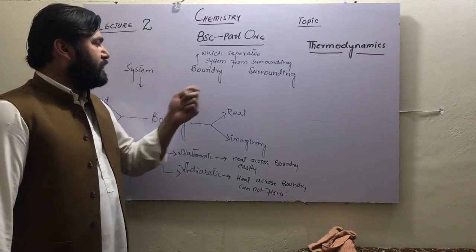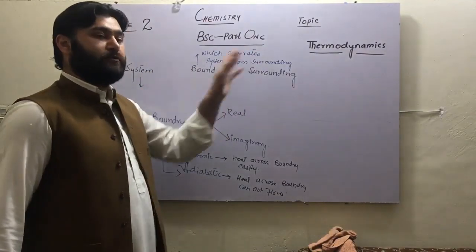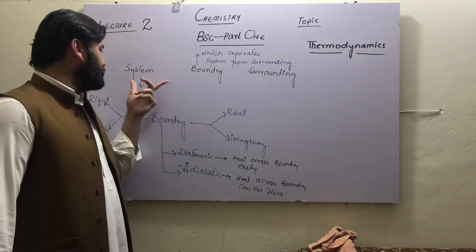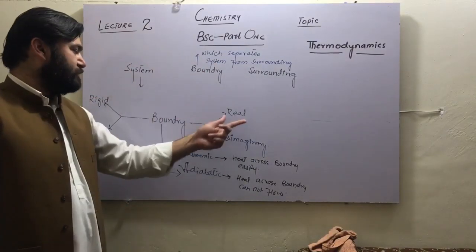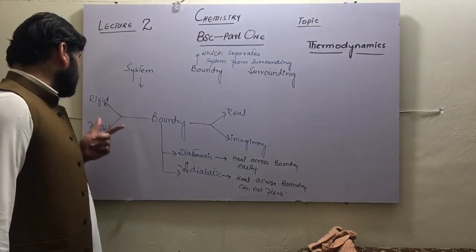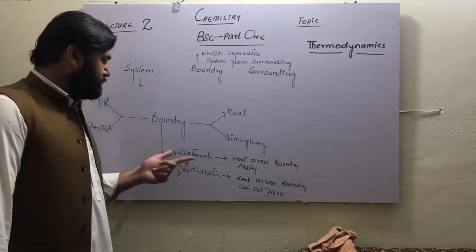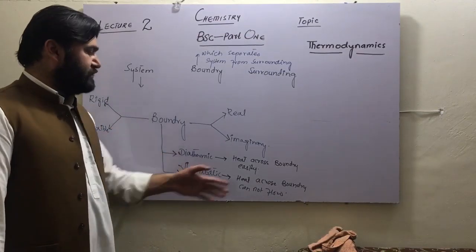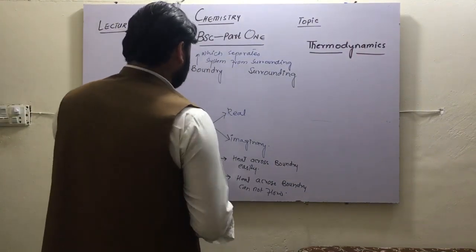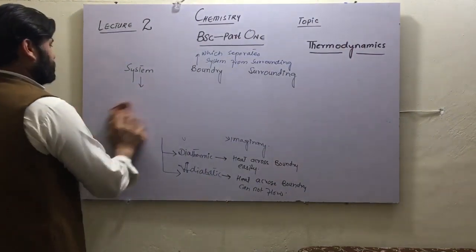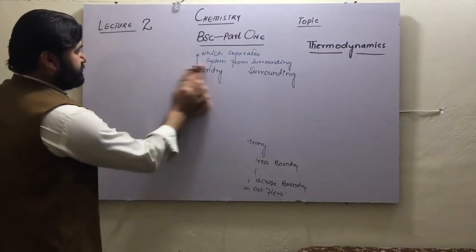Surrounding, except system, all the universe will be called surrounding, and the thing which separates system from surrounding will be boundary. These are the important definitions of the system, surrounding and boundary.